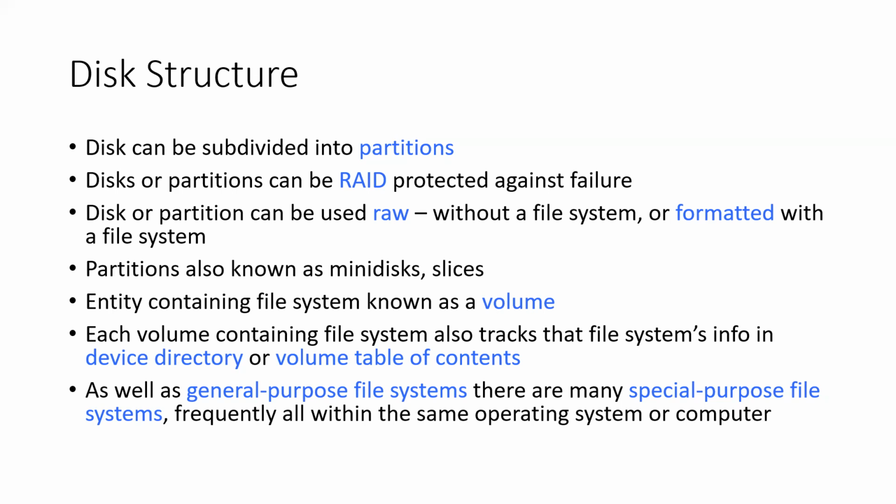Partitions can be used in two ways. One is that a disk can be partitioned into multiple portions, right? We call them mini disks. So we can partition a hard disk.